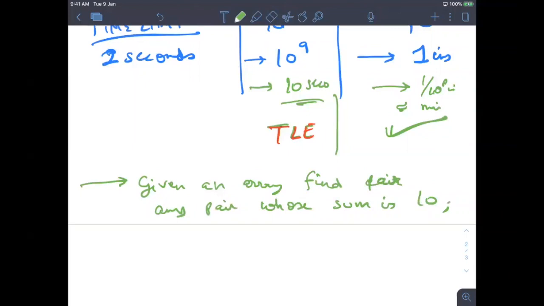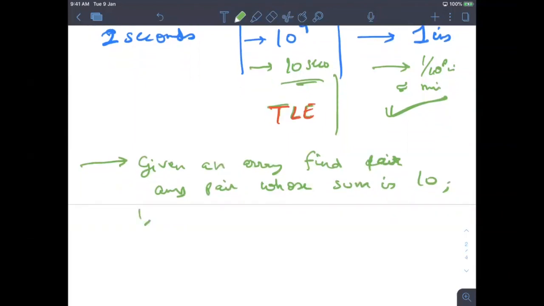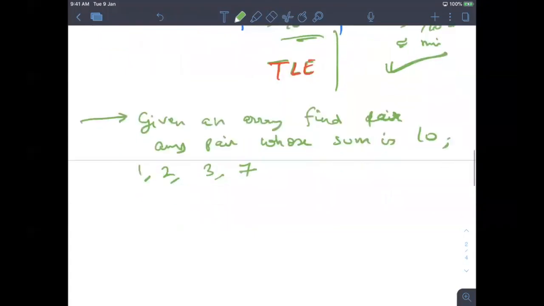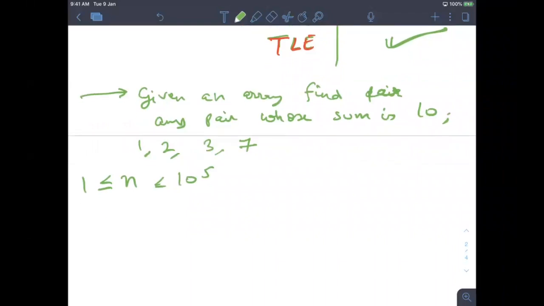Let's say there is a question. Now you have something like this: 1, 2, 3, and let's say 7. Here also you will get constraints, and the constraint is that n, basically the numbers, can be up to 10 to the power 5. So one way is writing two for loops.